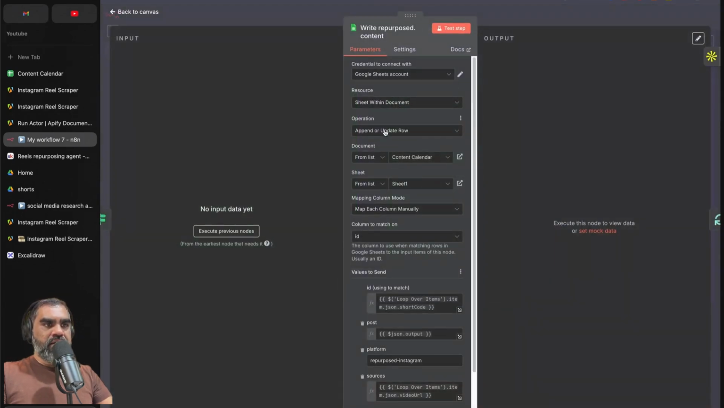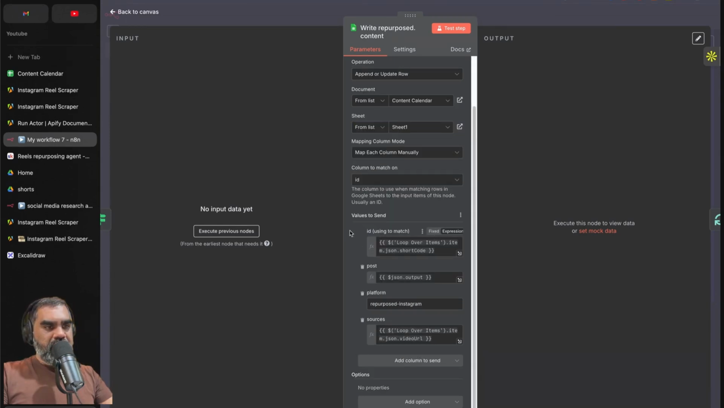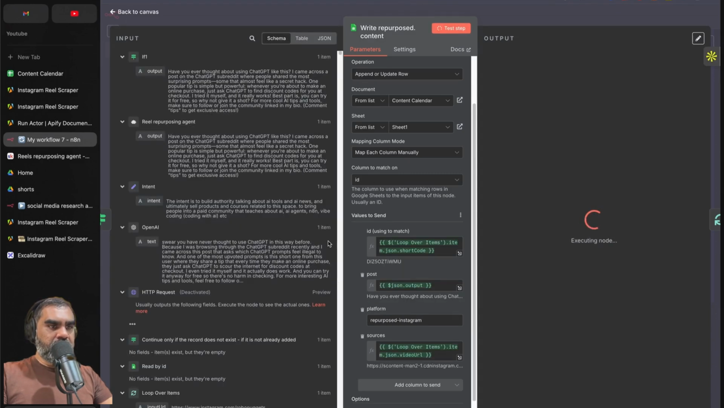It's a Google Sheet node, and then you select append or update row. This can be just append because we already have a check for duplicates. But anyway, in case we have, matching on the column ID again. Test the step, so you will have a better understanding of what is coming through.